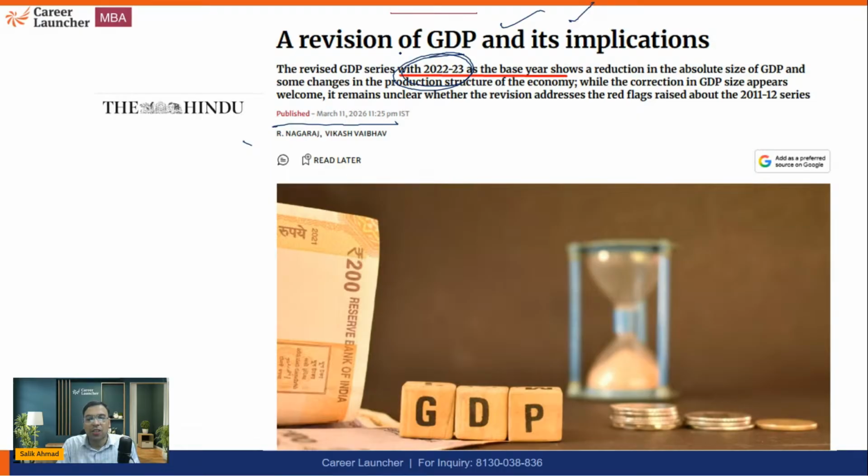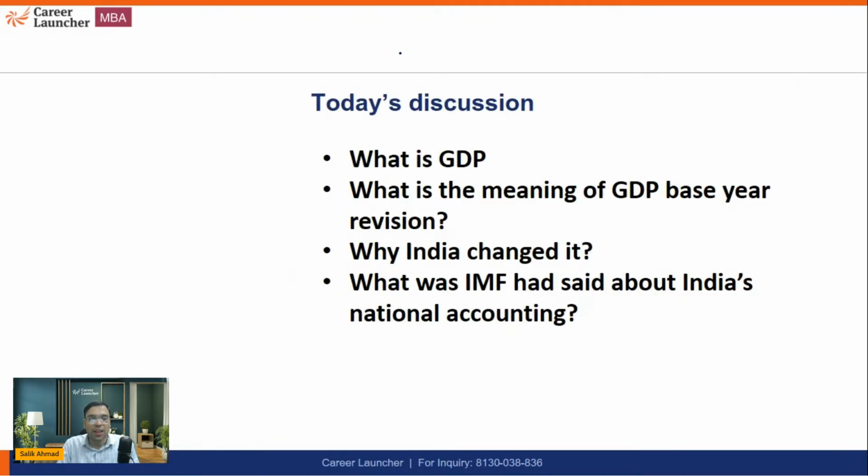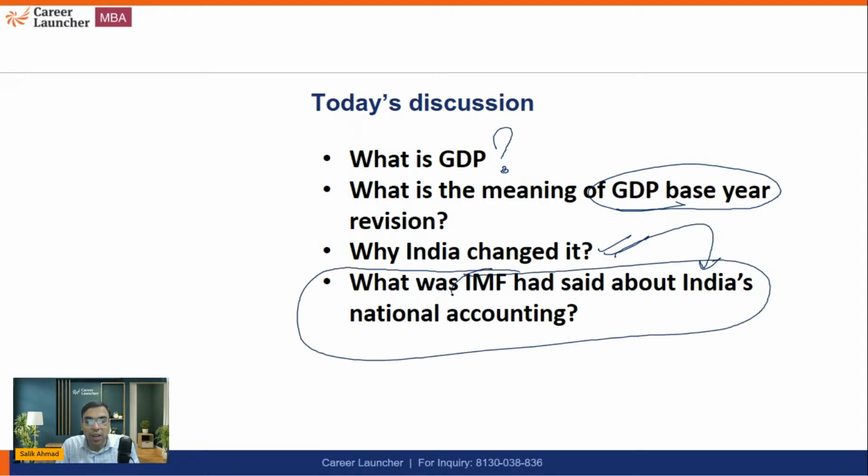Okay, so what exactly is it? This is what we are going to discuss. So today we are going to discuss what is GDP, what is the meaning of GDP base year revision, and why has India changed it. And one of the reasons why India changed it was that the IMF, the International Monetary Fund, had commented about us, and they gave a poor rating when it comes to the GDP measurement or the estimation of GDP in India.